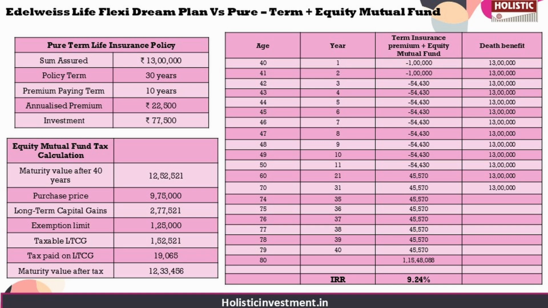So here, for life cover purpose, we have taken a pure term life insurance policy with a 10 lakh sum assured, which cost us 22,500 rupees annually for a 40-year term. This leaves us with 77,500 rupees each year for investment. Further, since the premium paying term is only for 10 years, unlike the 12 years in the Edelweiss plan, you can invest a full 1 lakh during the last 2 years.